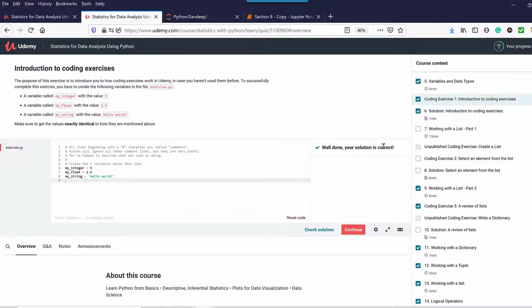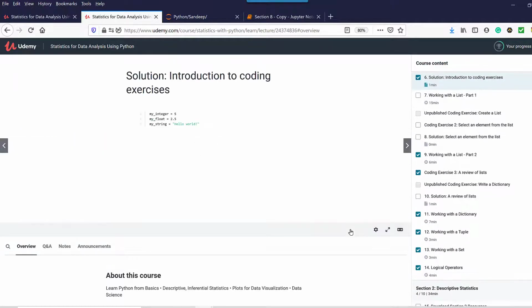Now just in case you are not able to do this exercise and you always get a mistake and you want to look at the solution, the next lecture here, Solution Introduction to Coding Exercise, is where the solution lies. Either you can click on this, or you can press continue, and that will take you to the solution file. Make sure that when you're taking this course, you do these coding exercises. We have made sure that all those concepts which you will need later on are put as coding exercises. We just want to make sure that you are familiar with those concepts before we go any further.